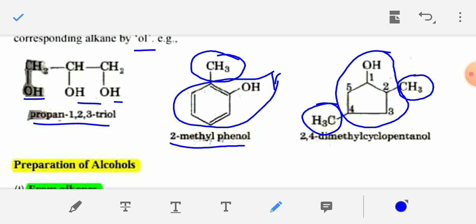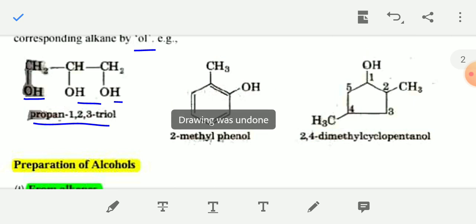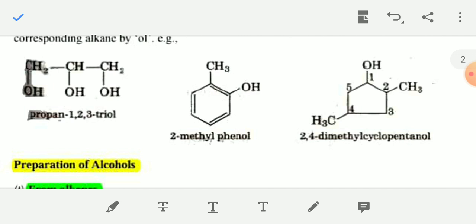So the name of this compound is 2,4-dimethylcyclopentanol. So during naming an alcohol, you have to use the suffix -ol. And if more than one OH group is present, then you have to use the suffix diol, triol.